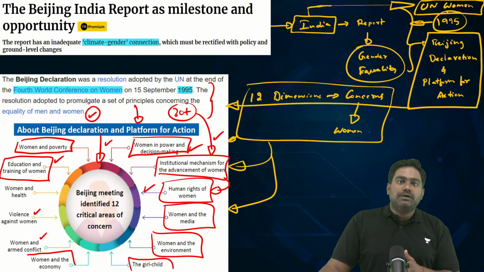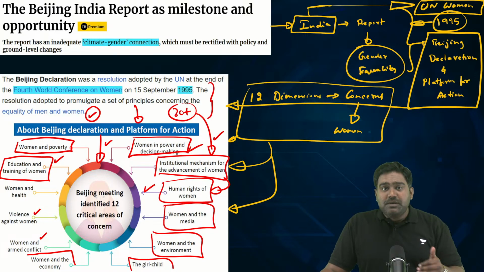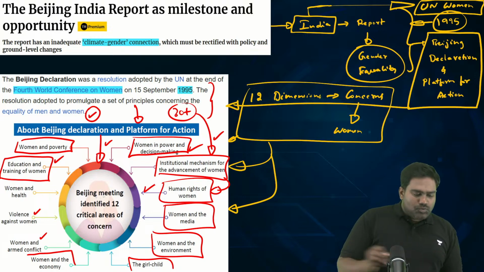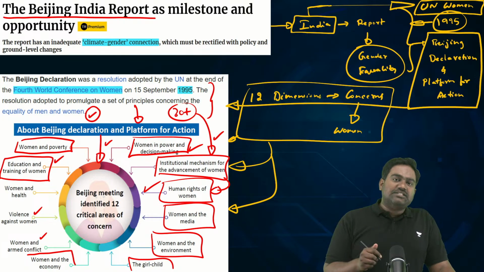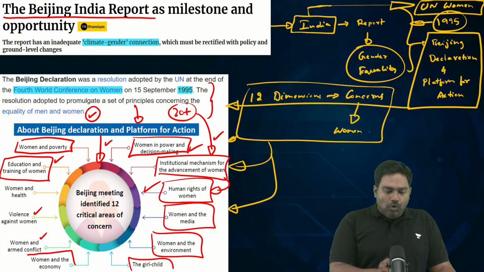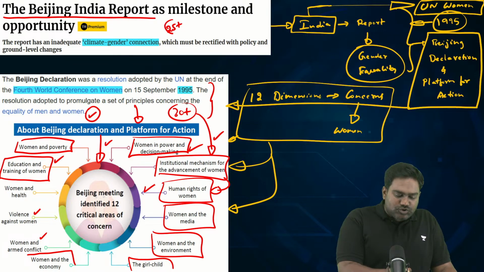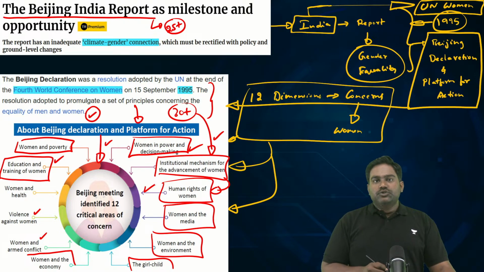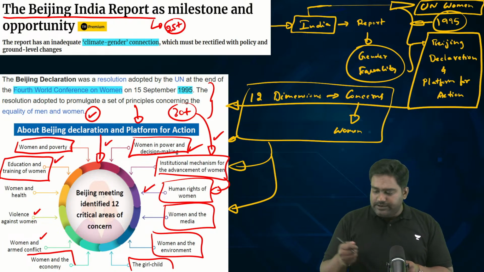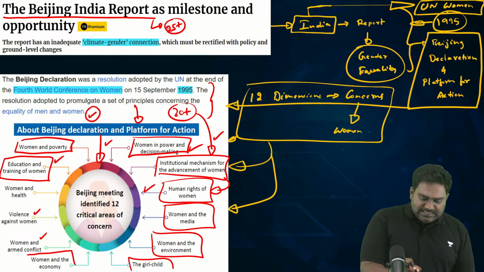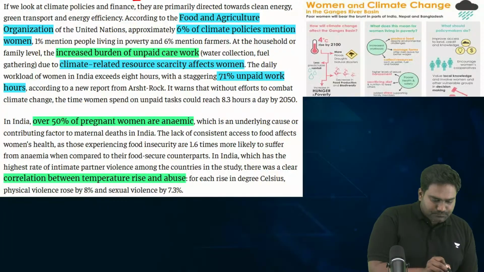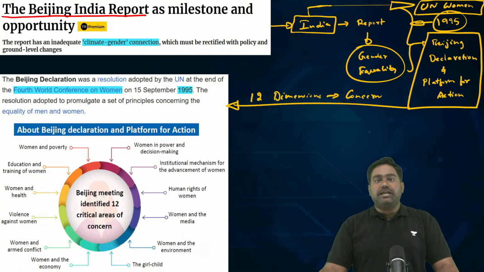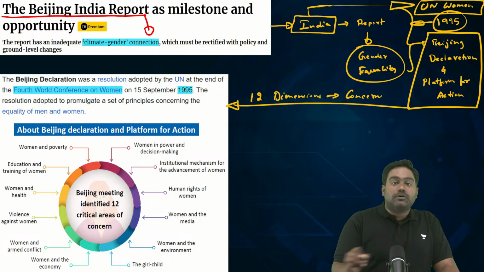the Beijing Declaration. So every now and then we bring out a report on this, which is called the Beijing India Report. In 2019 as well, India submitted the Beijing India Report, marking the 25 years of its implementation. Now we are marking the 30th anniversary of the Beijing Declaration, so India has submitted the latest edition of the Beijing India Report, which highlights India's progress.